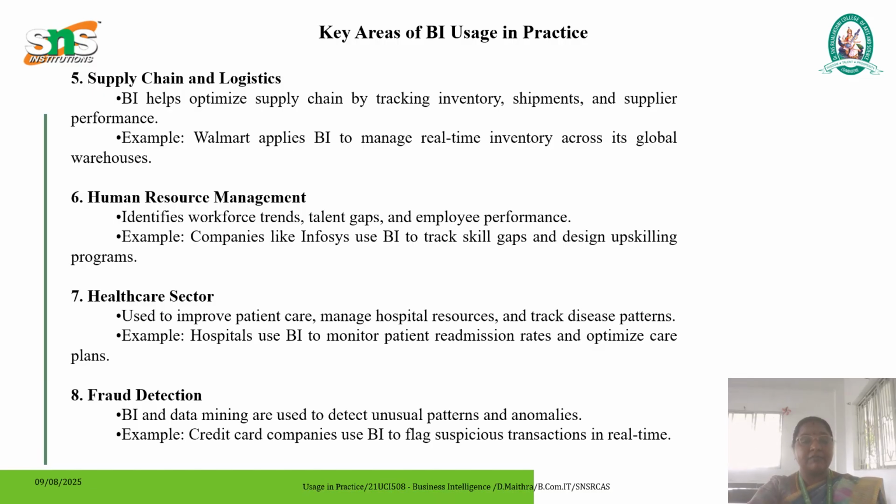It is mainly used to identify workforce strength and the talent gap between employees, and the performance of the employees can be identified. For this, they have taken companies like Infosys. They are using BI to track their skill gaps, and to give upskilling programs to their employees.